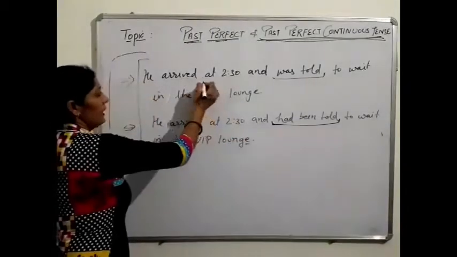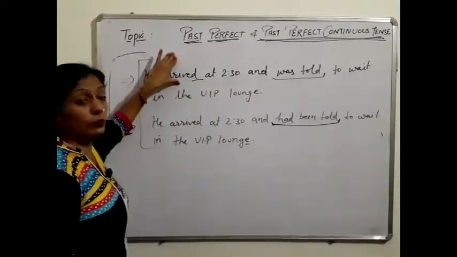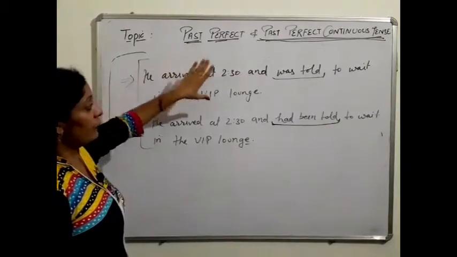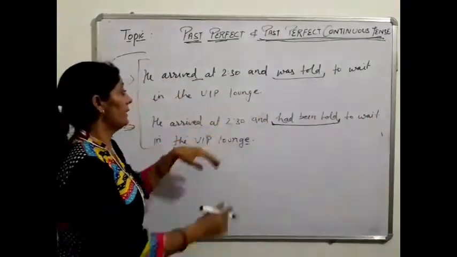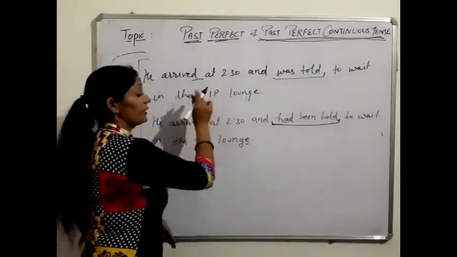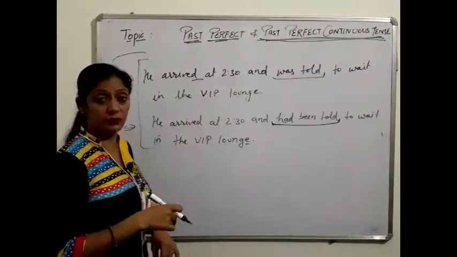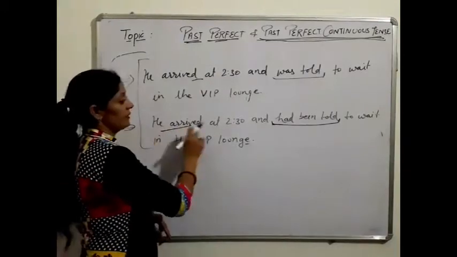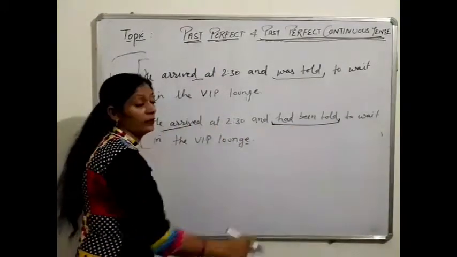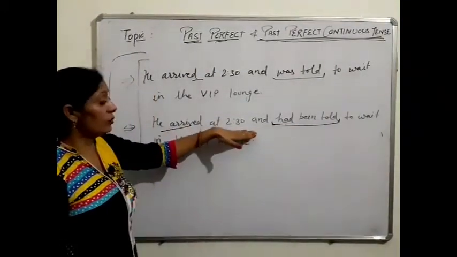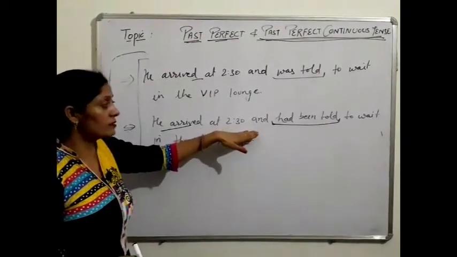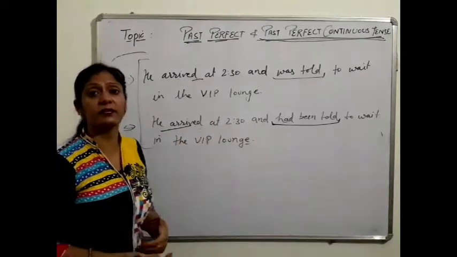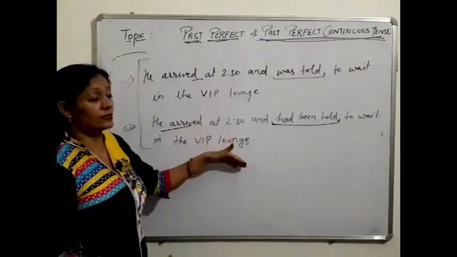Okay, and the difference is he arrived at 2:30, and when he arrived after that he got instructions to wait in the VIP lounge. It means after his arrival he got instruction. See this sentence, he arrived at 2:30 and had been told. It means here he got instruction before his arrival. Maybe he got instructions before starting his journey. This one is the difference.